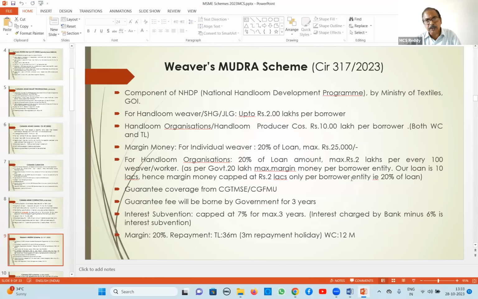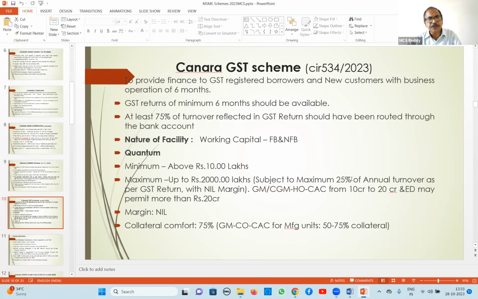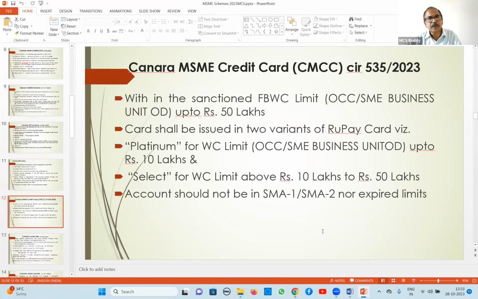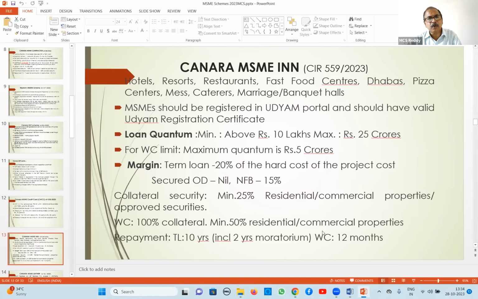Weavers Mudra, already it is discussed. GST, here also security norms, collateral comfort 75%, for manufacturing 50 to 75, it can be reduced. MSME credit card, up to 50 lakhs limits we can give within working capital. MSME credit card, MSME for hotels, etc., maximum 25 crores, working capital maximum 5 crores.